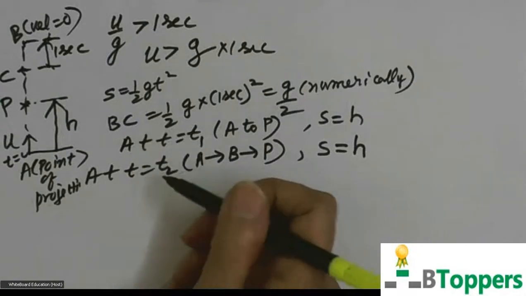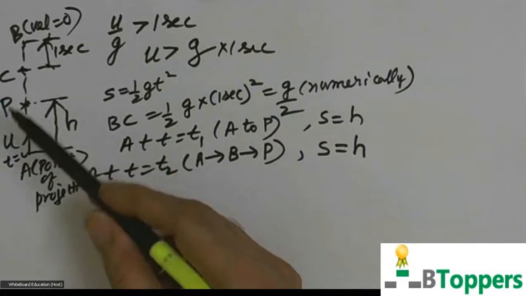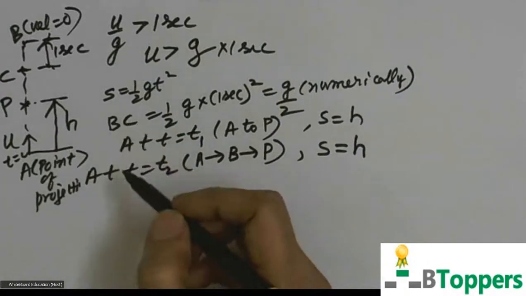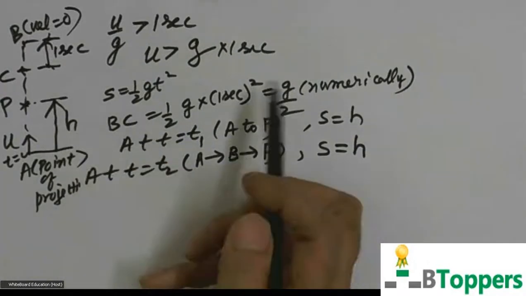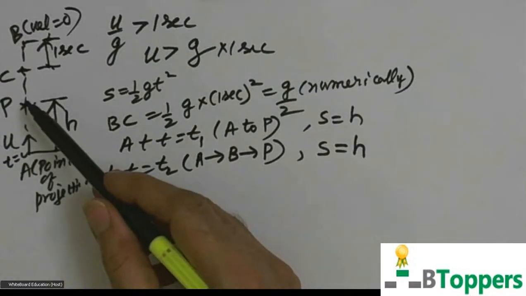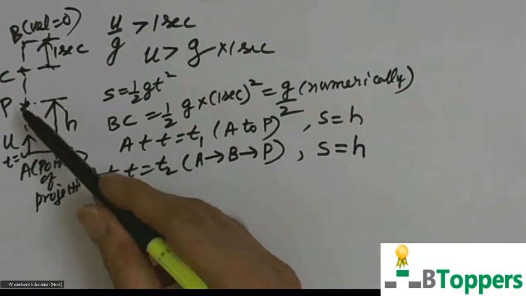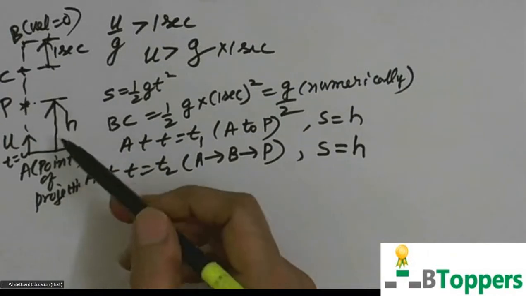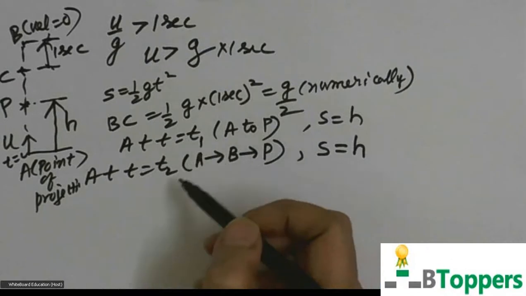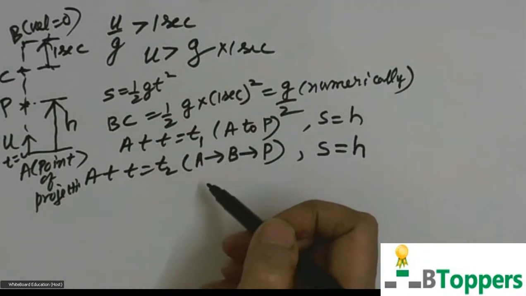At t equal to t2 seconds after projection, it will be passing through point P in the downward direction. Both the instants, it will have same displacement because initial position is A and final position is P at t equal to t1. Even at t equal to t2, the final position is the same, P. So displacement is same at both the instants of time t equal to t1 and t equal to t2, respectively after projection.